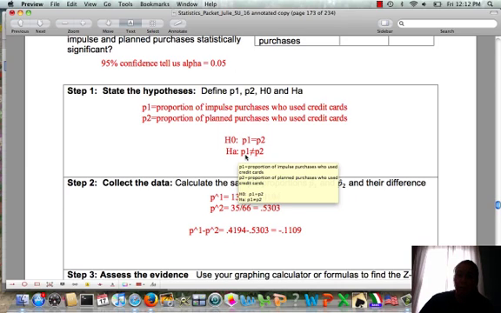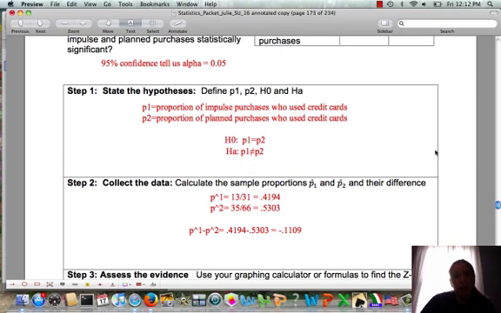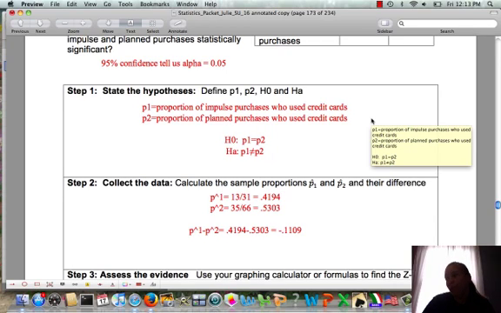We're saying, is group 1 different from or not equal to group 2 in the proportion of purchases that use credit cards? Here I call group 1 the proportion of impulse purchases because it was the first row in the table. Group 2 is the proportion of planned purchases because that was the second row in the table. You could reverse these and it would make no difference.